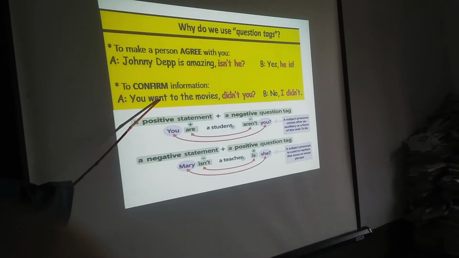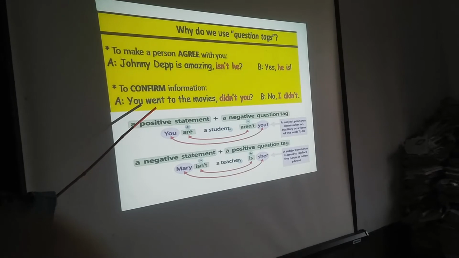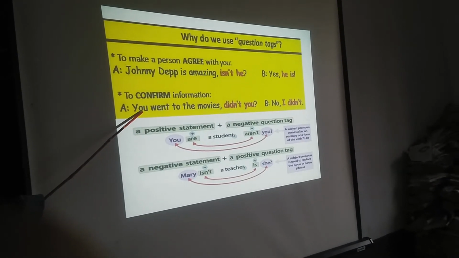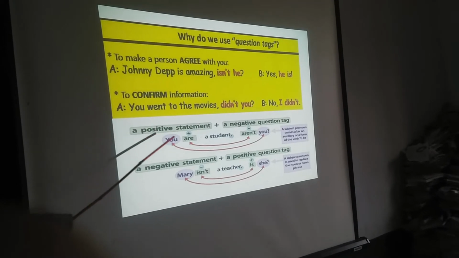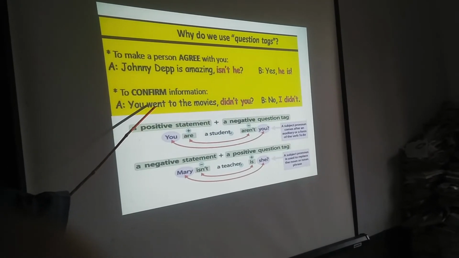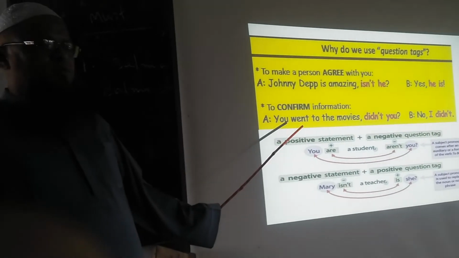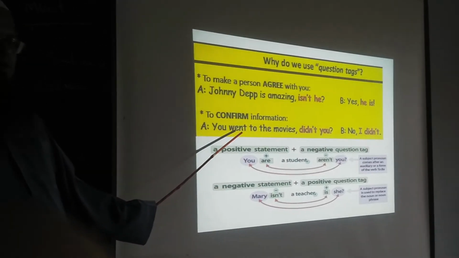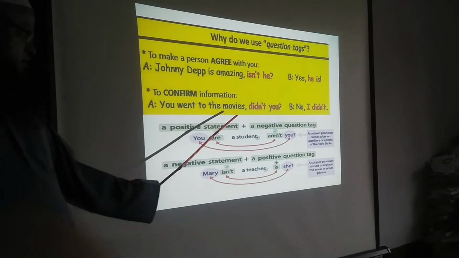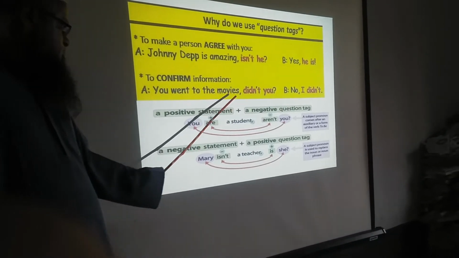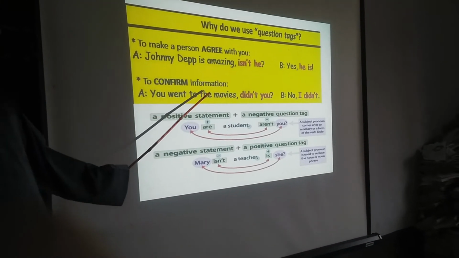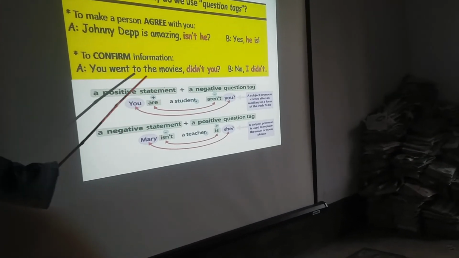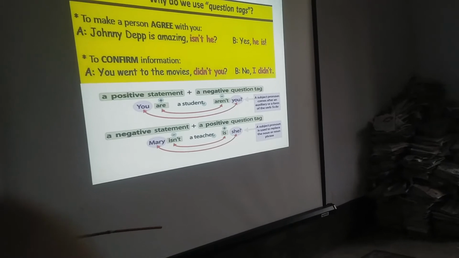Go is present form and went is past form. So there is no to be verb or modal verb. If the statement is past form and the principal verb is past form, then we always use did. And the statement is positive, so here the answer is negative: didn't you? You is a pronoun.